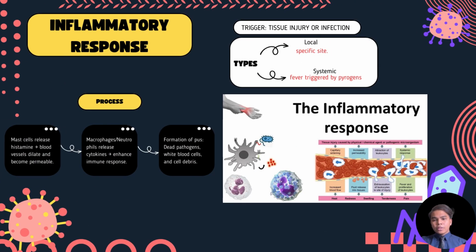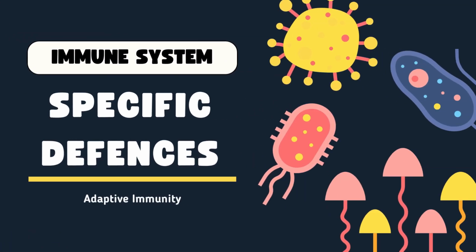The final component is the inflammatory response, which occurs when tissues are injured or infected. Injured cells release signals that attract immune cells to the site. For example, mast cells release histamine, which dilates blood vessels and increases their permeability. This allows immune cells like macrophages and neutrophils to reach the affected area and attack pathogens. The process often produces pus, which contains dead pathogens, immune cells, and tissue debris. Inflammation can be local, like when you get a splinter, or systemic, such as fever triggered by toxins or pyrogens.